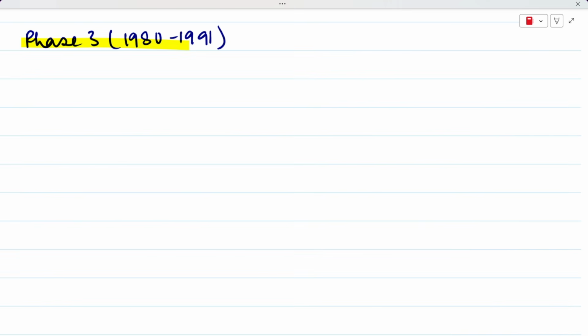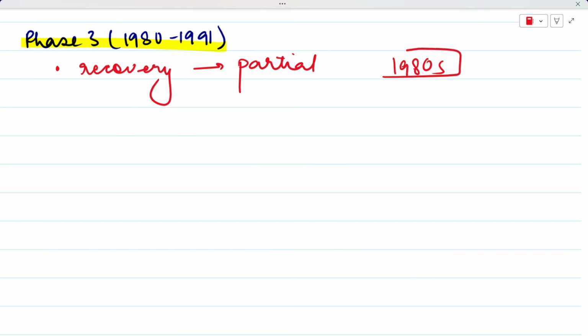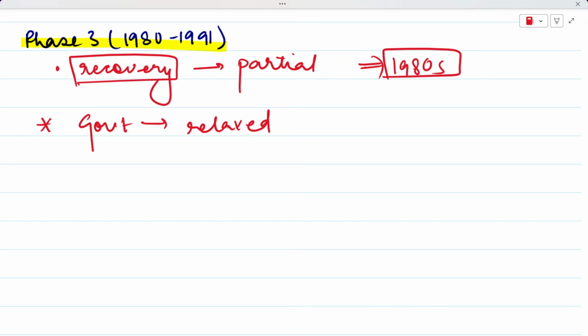So phase 3 lasted from 1980 to 1991, and this is a phase of recovery, but not full recovery. We see recovery happening, but this recovery is very partial, right? Indian growth basically improved during the 1980s. After stagnation, we saw an improvement in the 1980s, and a lot of factors contributed to this recovery. The first was that the government relaxed a lot of license restrictions that were earlier there.